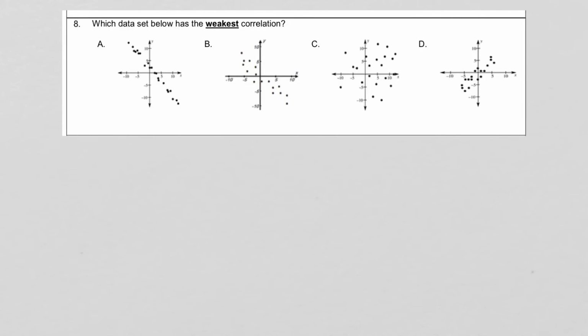Okay, number 8. Which data set, each of these is a data set, has the weakest correlation? So a strong correlation is when the dots look like almost a straight line. That's a very, very strong correlation. And the farther the dots get apart from each other, the weaker the correlation. Well, this one's weak, this one's pretty weak, but look at this one. It's all over the place, a very weak correlation. So our choice here would be C.